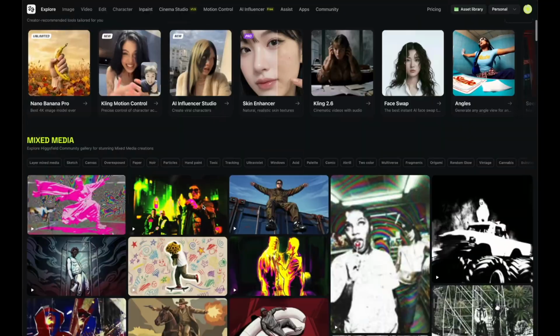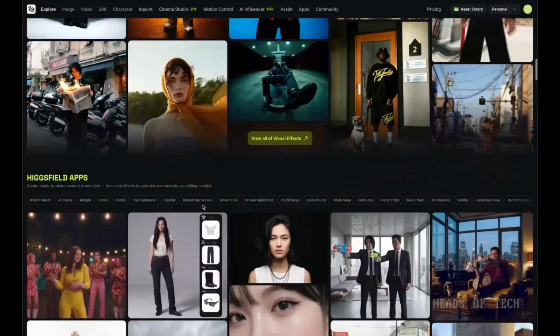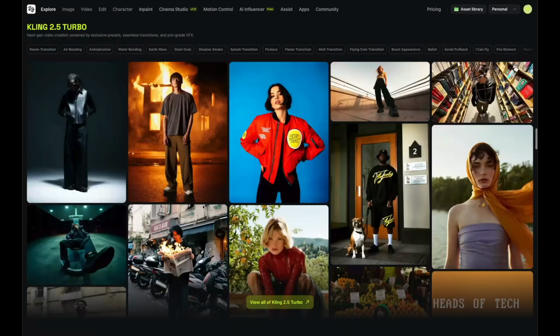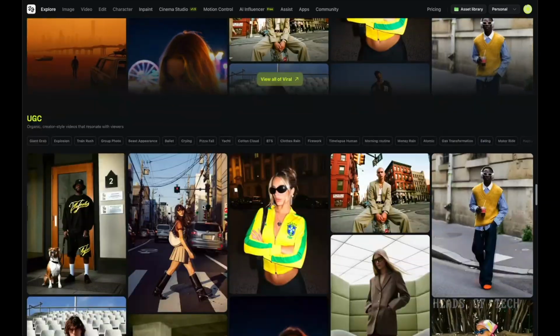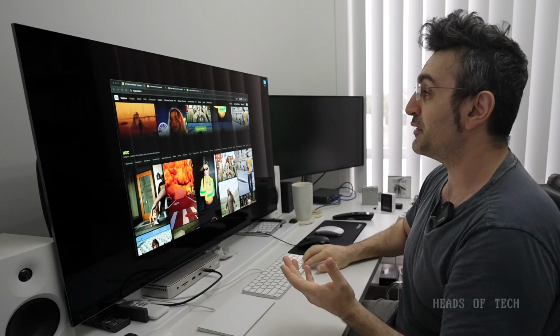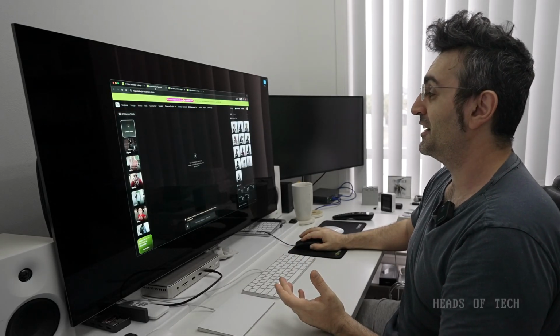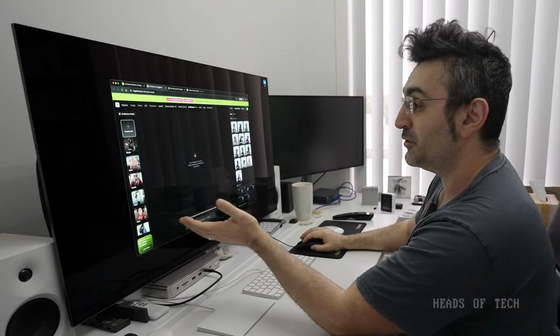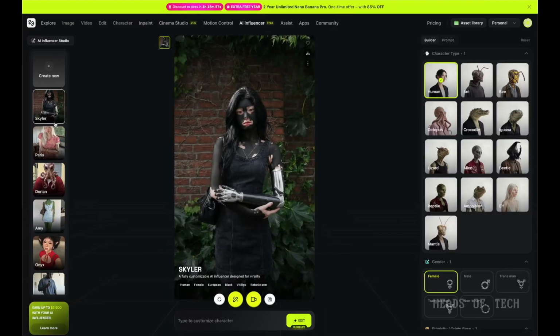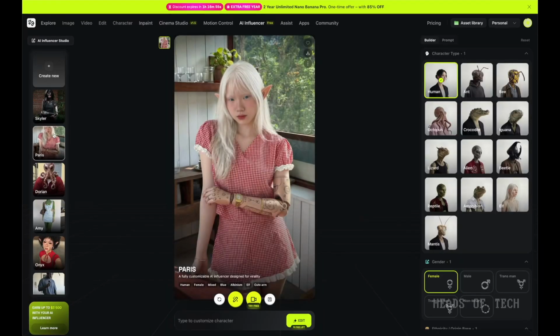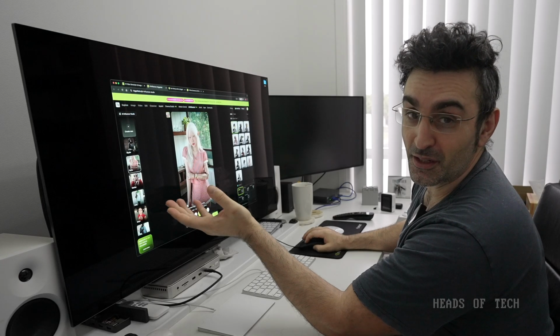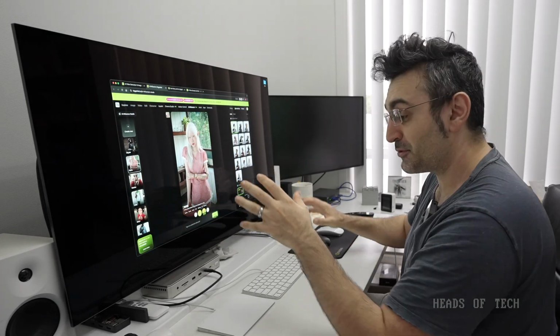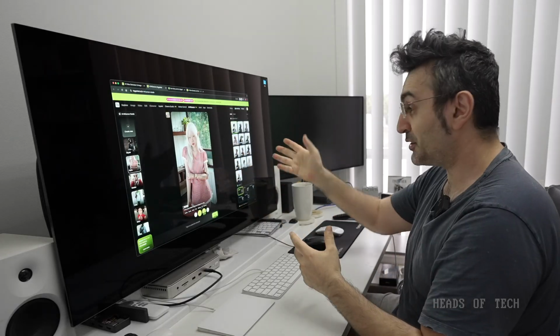Now, these guys are specialists in image generation, video generation, all these kind of crazy things you can do with AI. They make it really easy, and they got a new feature called AI Influencer. And that's what we're going to be checking out today. So they got all these templates you can just jump in and play with. It's kind of like make your own video game character. Do you know in those games where you can just edit your character? You can do it right here live.